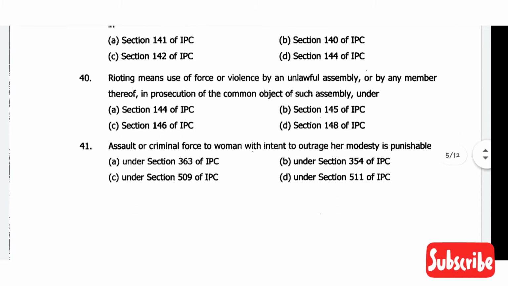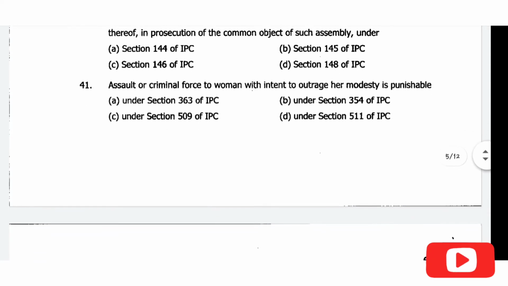Then comes question number 40. Rioting means use of force or violence by an unlawful assembly or by any member thereof in prosecution of the common object of such assembly, under. The correct answer will be option C, under 146 of IPC. Then question 41. Assault or criminal force to women with intent to outrage her modesty is punishable under which section? The correct answer will be option B, 354 IPC.